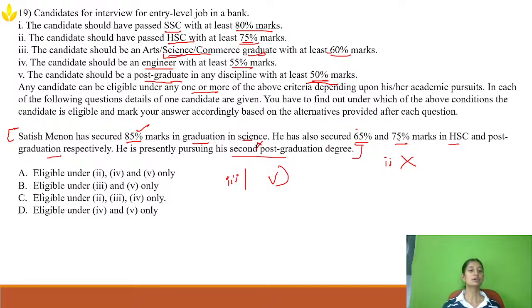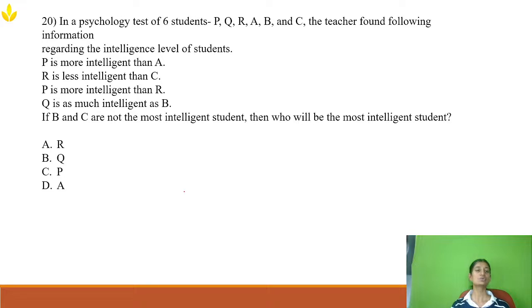Now look into the option: eligible under 2, 4, 5 only. They're asking eligible under 3 and 5. Okay, so this guy will be eligible under 3 and 5. So option B is the right answer. Now, let's go to the next question.